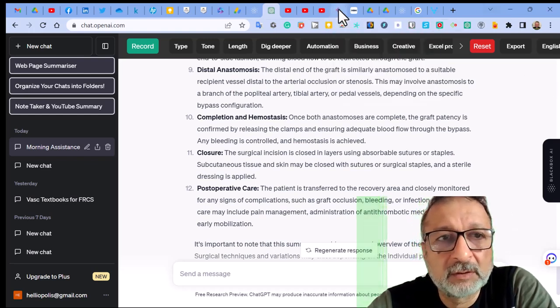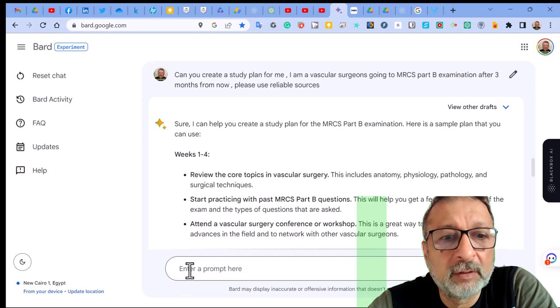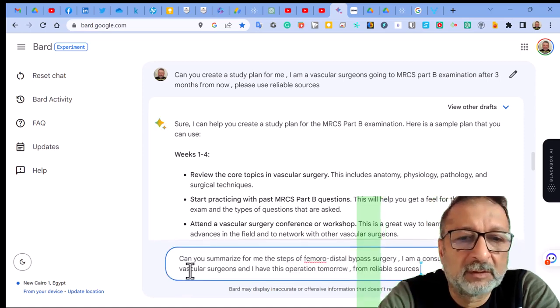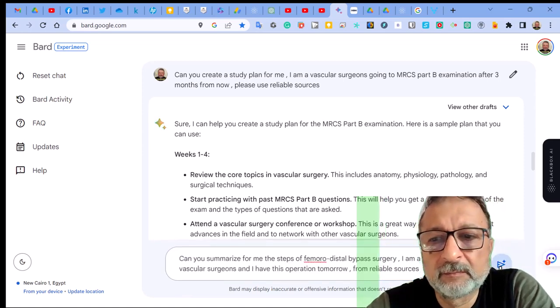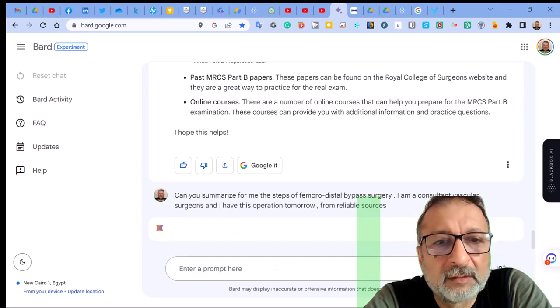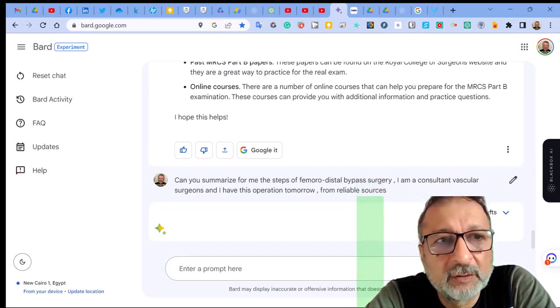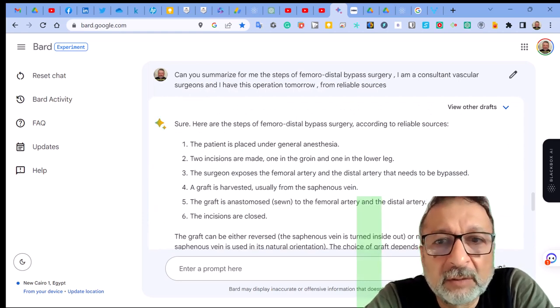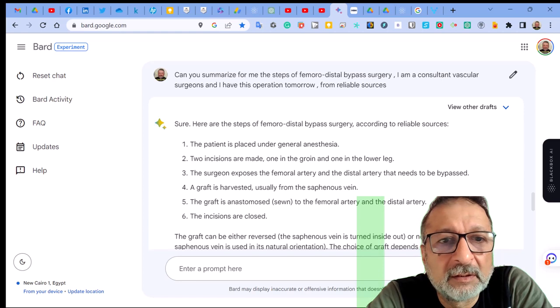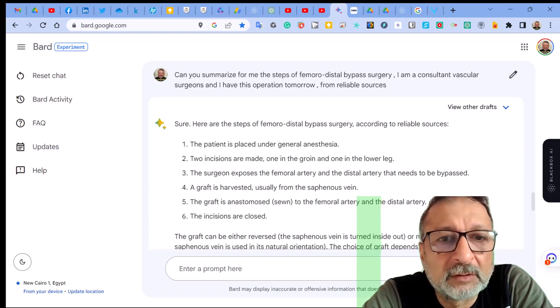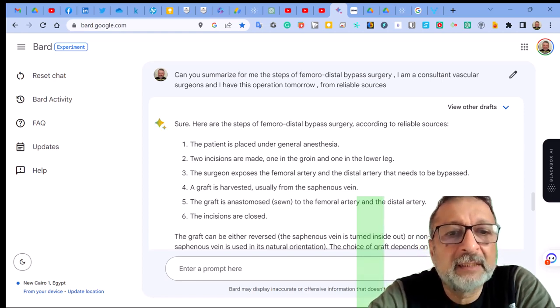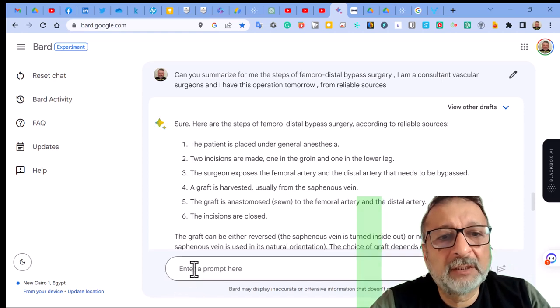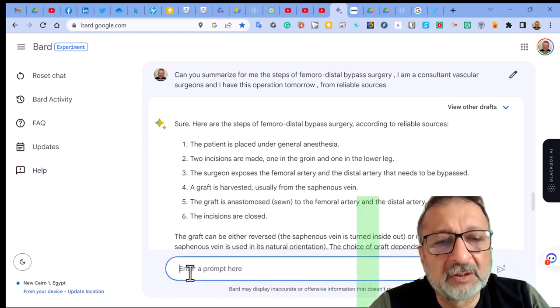Now let us go to Bard by Google, and see how it performs with this question. See how it will summarize a femorodistal bypass. If you have an operation tomorrow, you need to know the steps. Again, a very short summary, not highly detailed, but if you have this question, incision, closure, it mentioned just 6 lines.